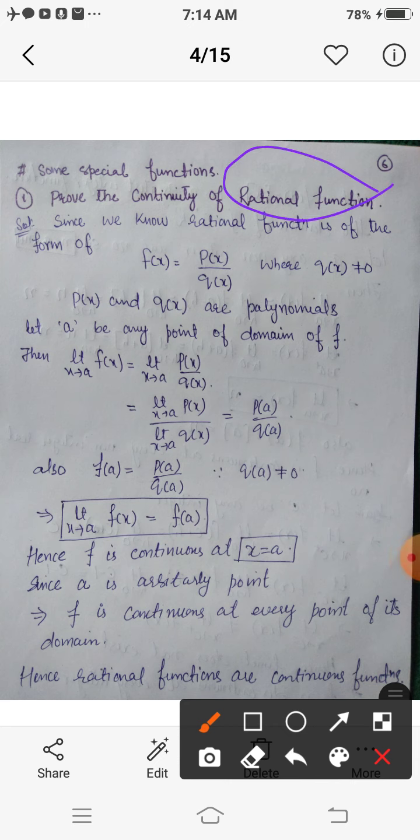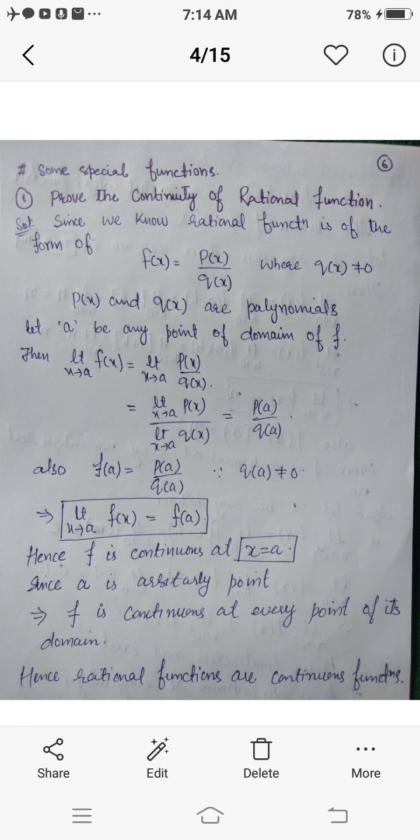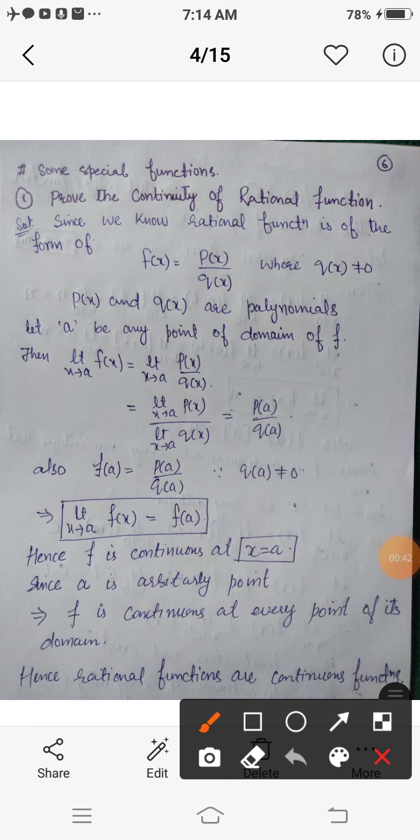You know that the rational function f of x is equal to p of x upon q of x, where q of x is not equal to 0 and p of x and q of x are polynomials. It is the definition of the rational function. Now let a be any point of its domain, that is, a is in the domain of this rational function. Now we need to firstly find its limit.